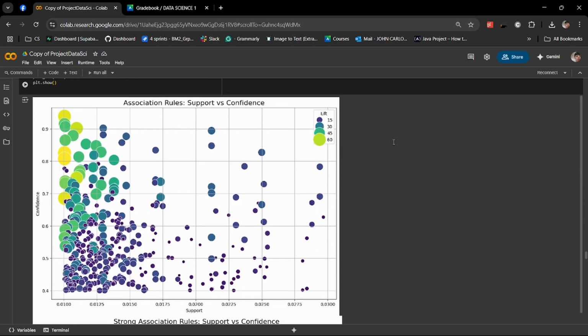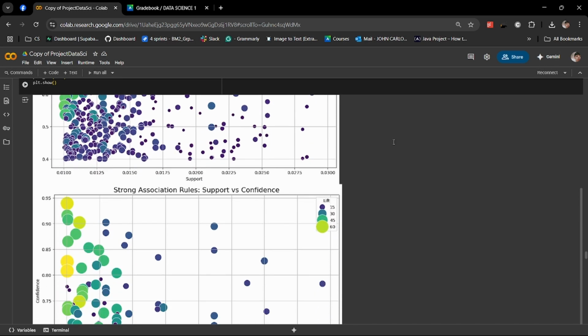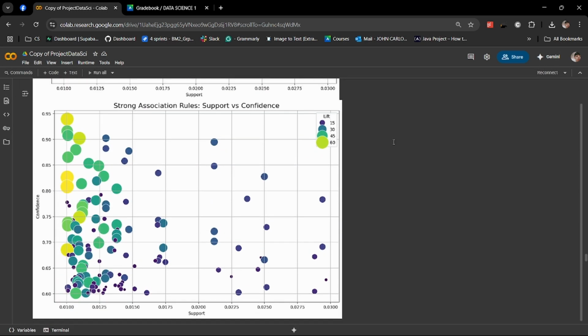As we can see, we visualize the rules with support on the x-axis and confidence on the y-axis, and lift as size and color. The first chart shows all rules, while the second focuses only on strong rules, helping us spot impactful combinations for promotions.